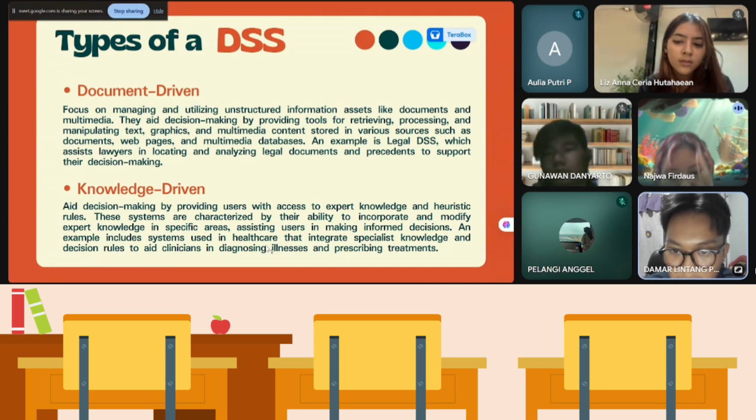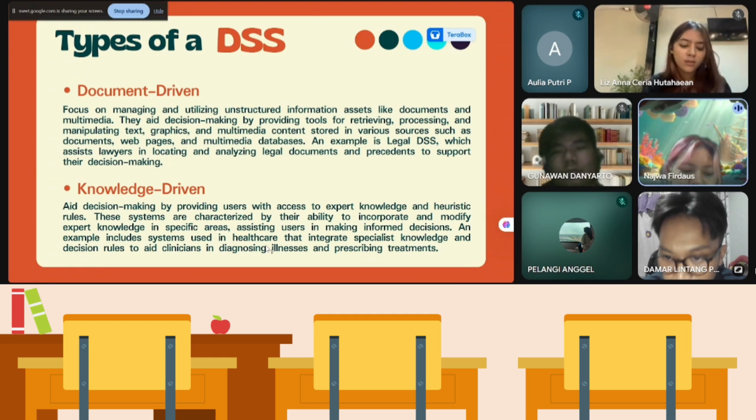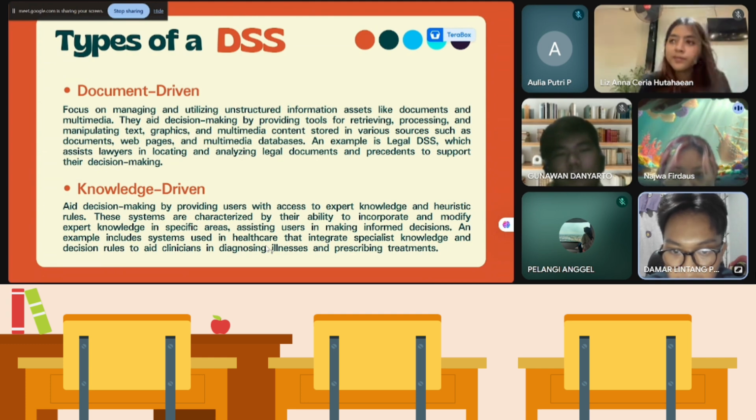Fourth is knowledge-driven, which supports decision making by providing users with access to expert knowledge and heuristic rules. These systems are characterized by their ability to incorporate and modify expert knowledge in specific areas, assisting users in making informed decisions. An example includes systems used in healthcare that integrate specialist knowledge and decision rules to aid clinicians in diagnosing illness and prescribing treatments.